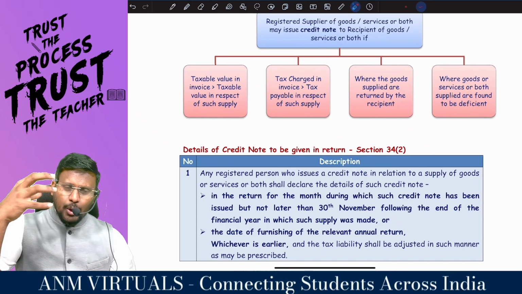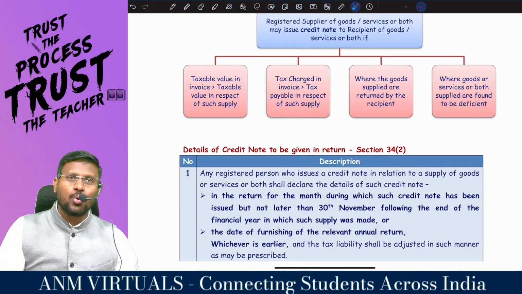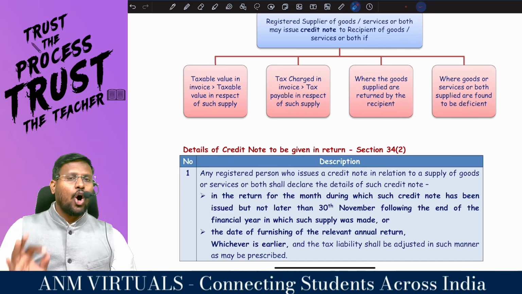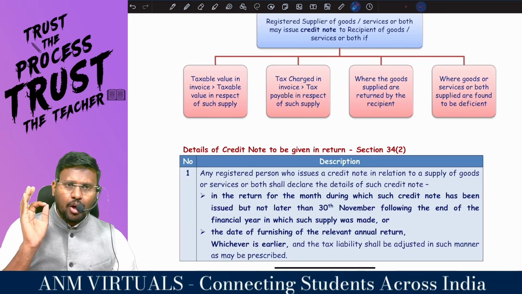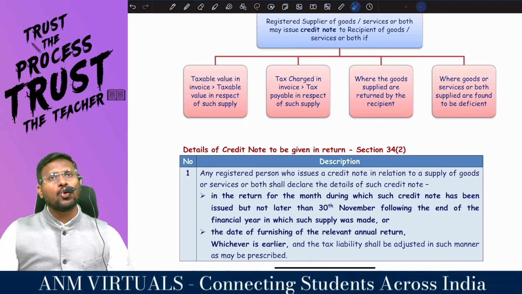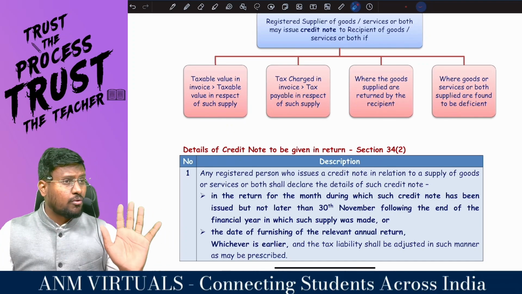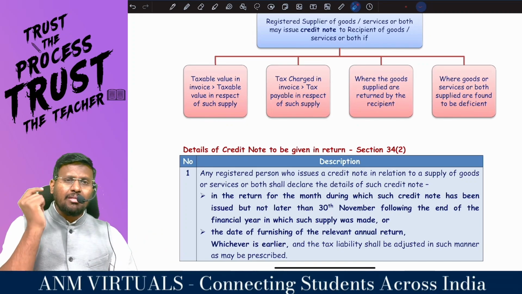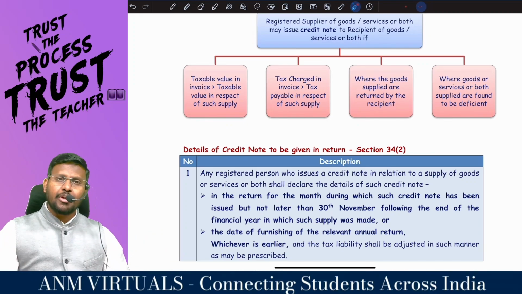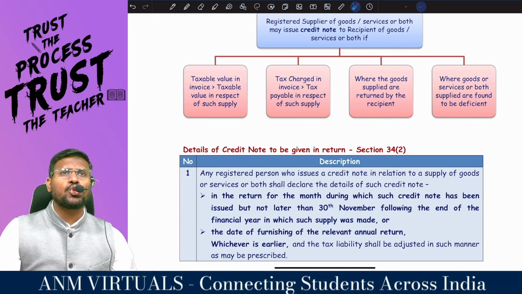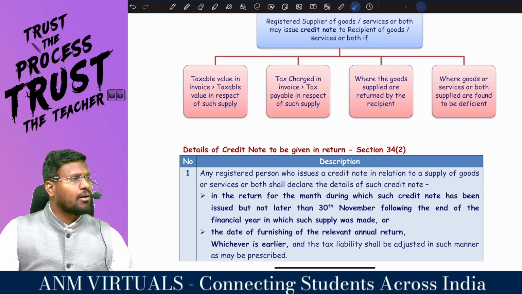Since the value of supply is going to be reduced and tax is going to be reduced, either in the month in which you have issued the credit note you have to show it in the return, or by 30th November of the succeeding financial year, or before filing the annual return, you are supposed to show it in the return. But in case of a debit note, that leisure or cushion should not be there. The month in which you have issued the debit note, that month itself you are supposed to show it in the return.